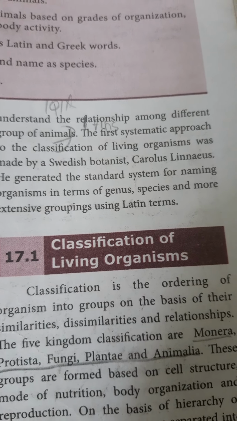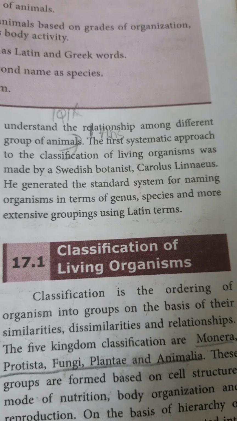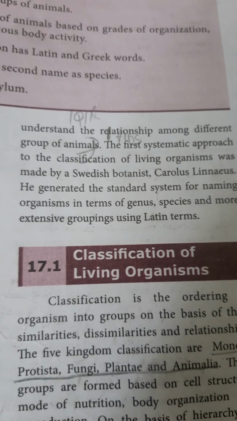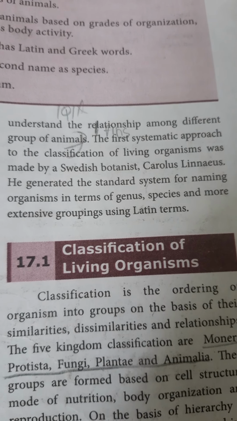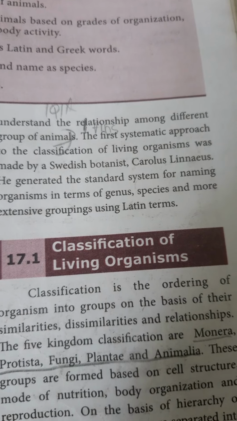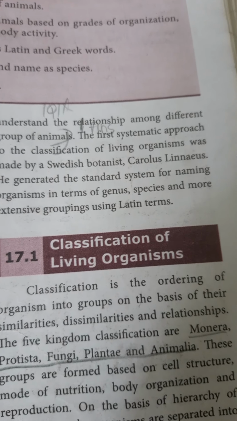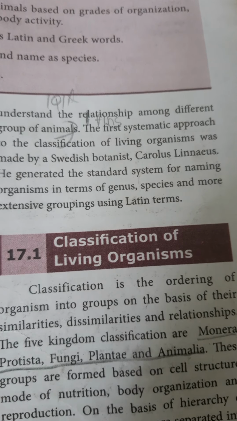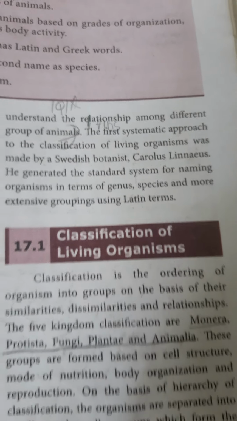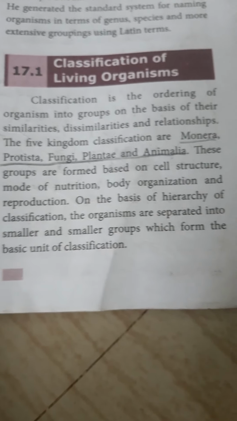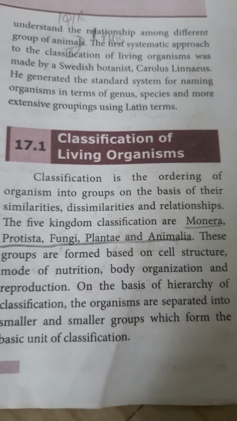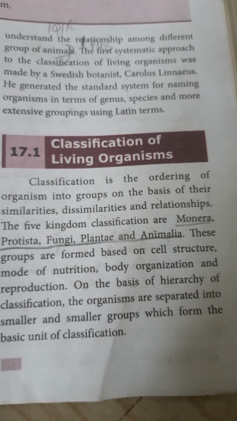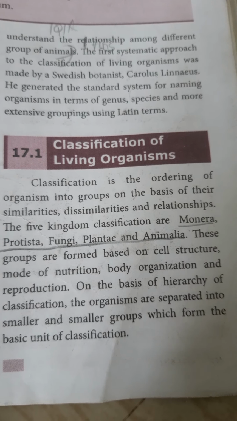First, the classification was made by the Swedish botanist Carolus Linnaeus. He generated the standard system of naming of organisms in terms of genus and species with Latin language. Then the classification of living organisms based on the similarities and dissimilarities and the relationship among the groups of organisms.